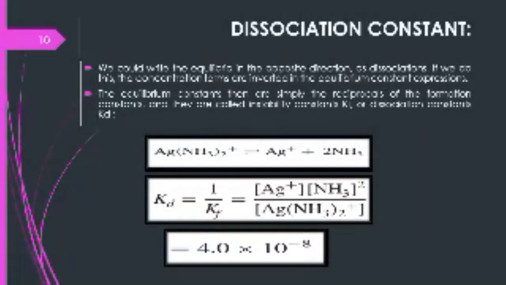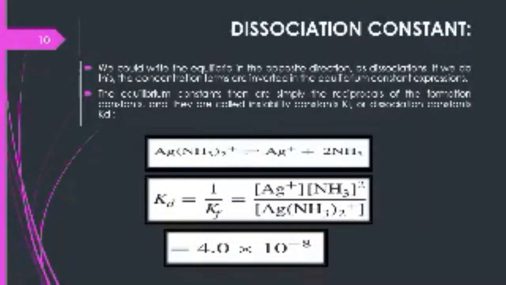So what is dissociation constant? We could write the equilibria in the opposite direction as dissociation. If we do this, the concentration terms are inverted in equilibrium constant expressions. The equilibrium constants then are simply the reciprocal of the formation constant, and they are called instability constant or dissociation constant. And it is represented by Ki and also Kd.